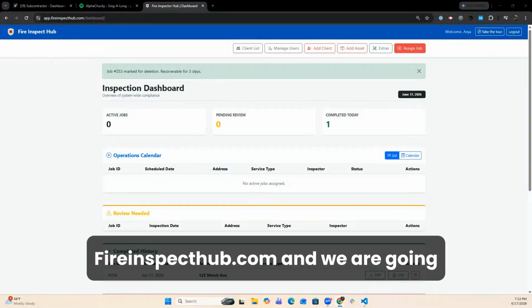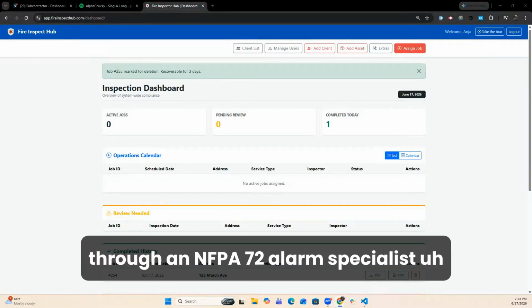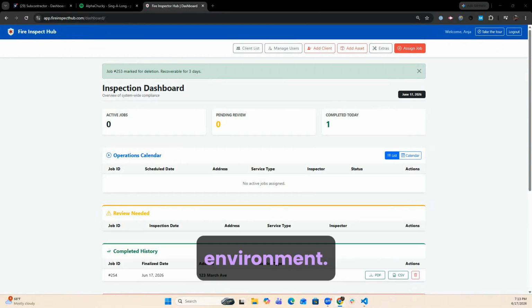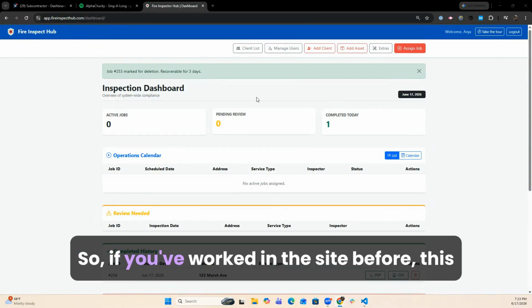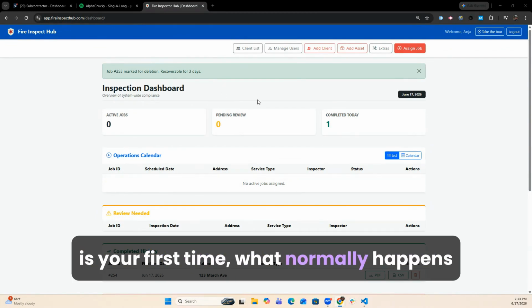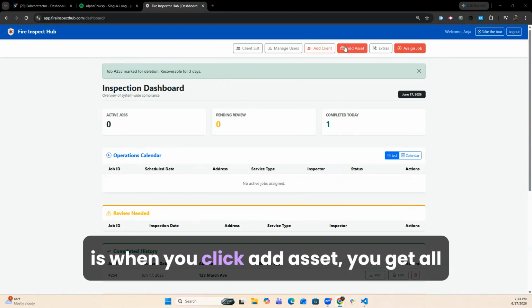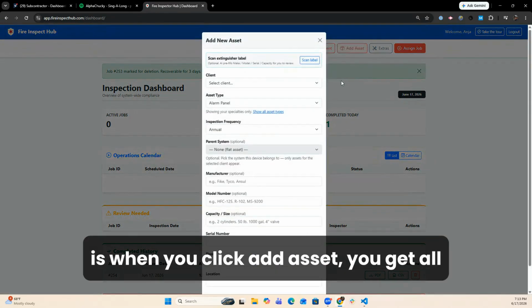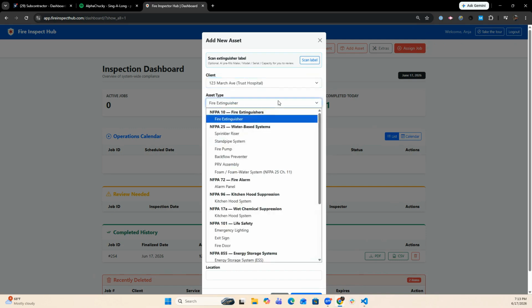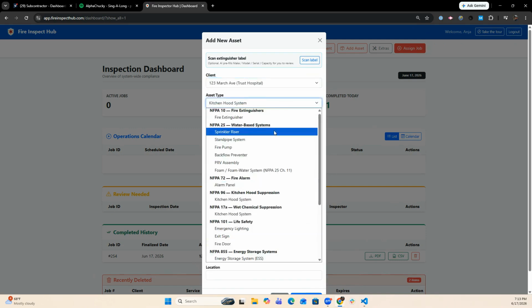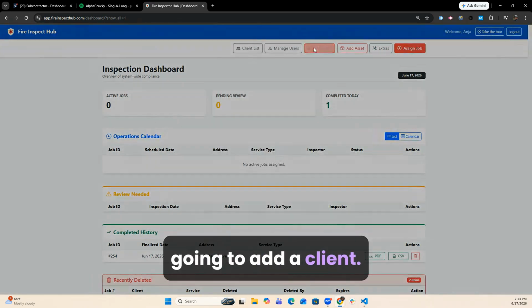FireInspectHub.com, and we are going through an NFPA 72 alarm specialist environment. So, if you've worked in the site before, or if this is your first time, what normally happens is when you click Add Asset, you get all these options. But we don't want that. We're going to add a client.